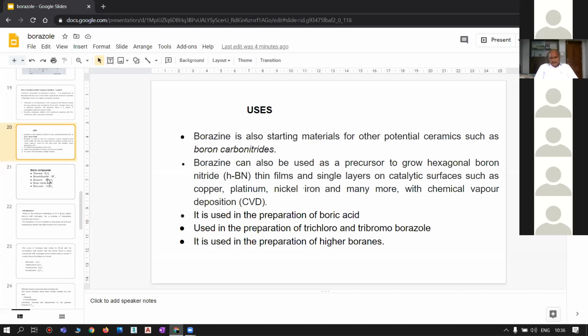Boric acid is used everywhere. One more important use is for the preparation of trichloro and tribromoborazole, as you have already seen in the addition reactions. And lastly, it is used in the preparation of higher boranes.